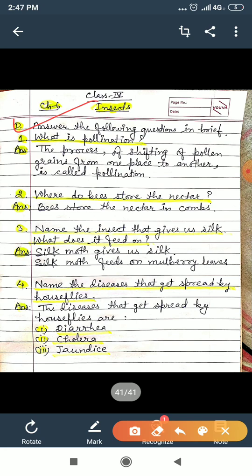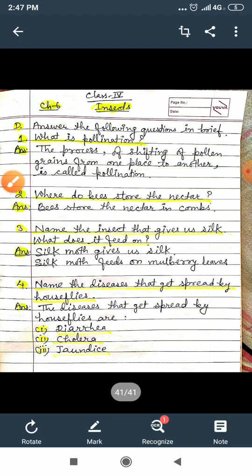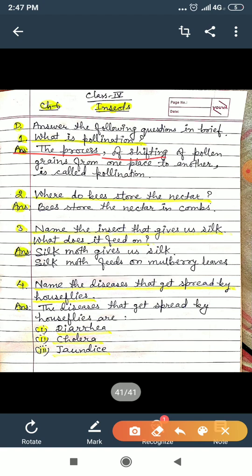What will you write? The process of shifting of pollen grains from one place to another place is called pollination. Now question number 2: Where do bees store the nectar?